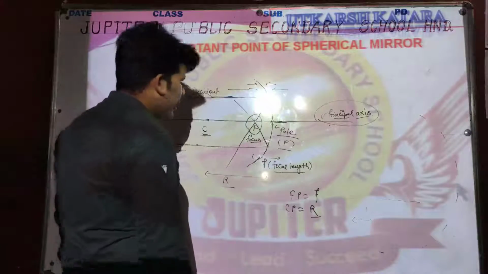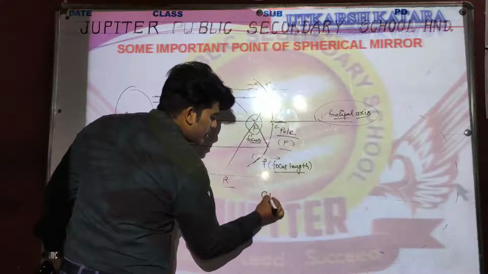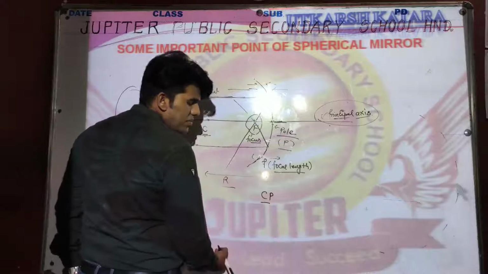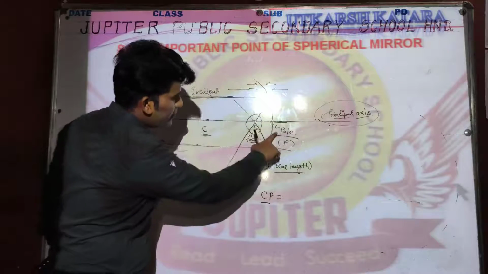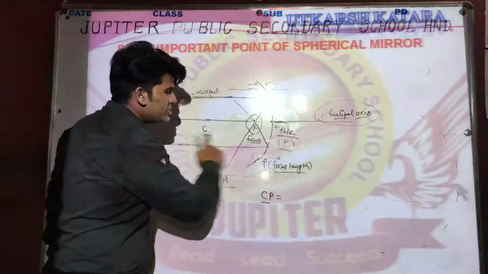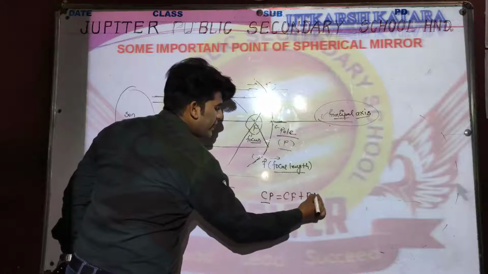Now you will get a concept when we make the observation. CP is a combination of CF plus FP.